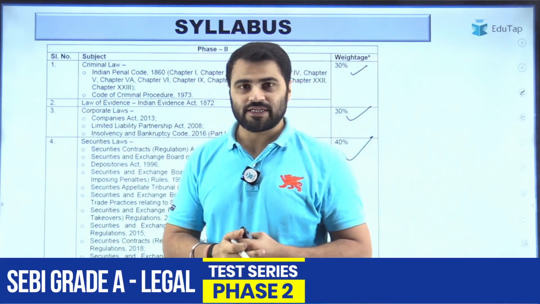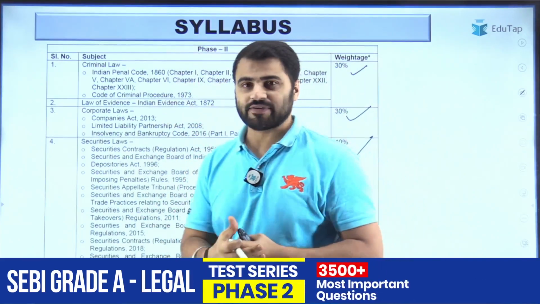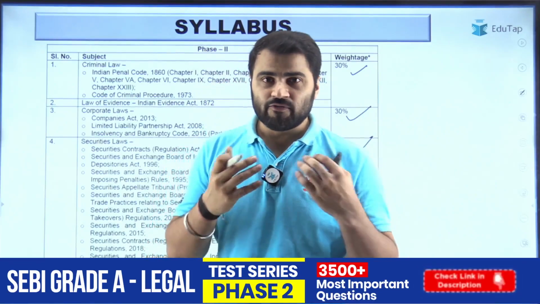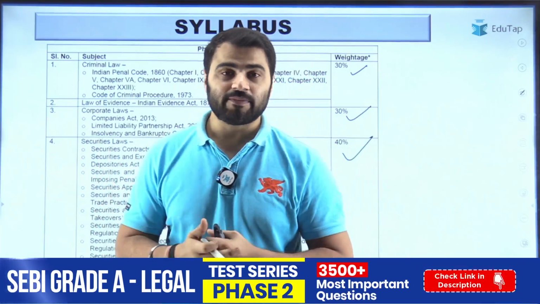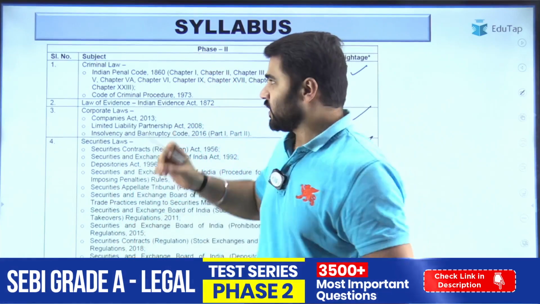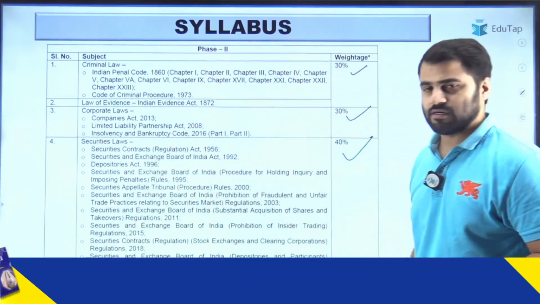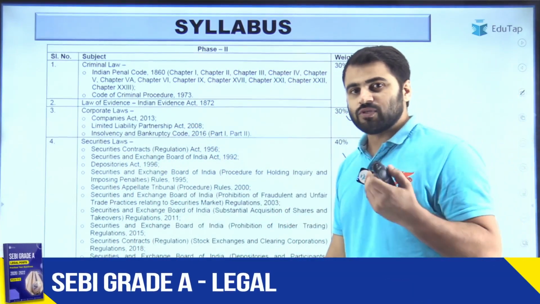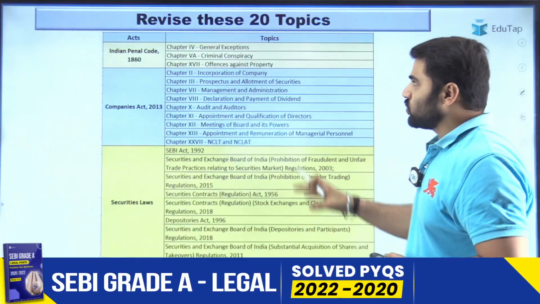But if you see the syllabus, it seems very vast, right? And it is very vast if you have to prepare these topics in a very limited period of time. So I'm going to tell you the 20 most important topics from these acts mentioned. So you have to do these topics on priority. So these are those 20 topics, right?